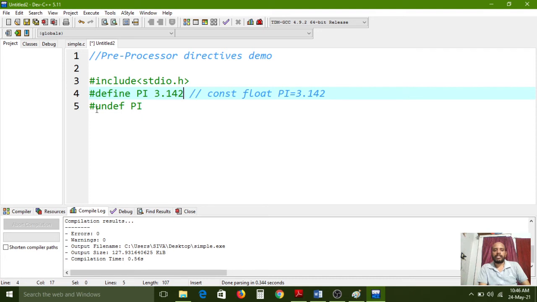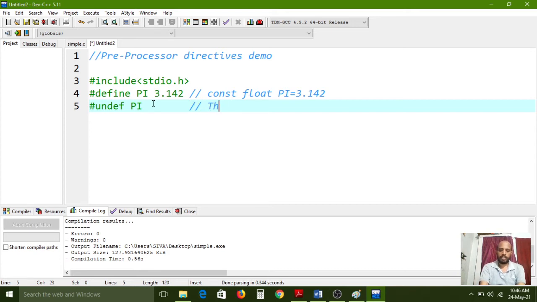So in that case, one more macro we can use, that is hash undef. If you want to remove the pi value by using a preprocessor directive, undef is very useful. So here you simply use it like that. This means removing the pi value in our program.